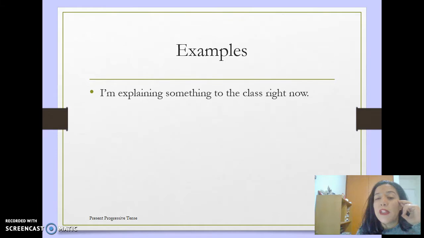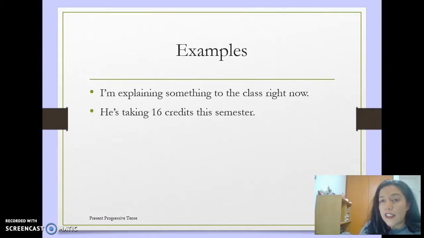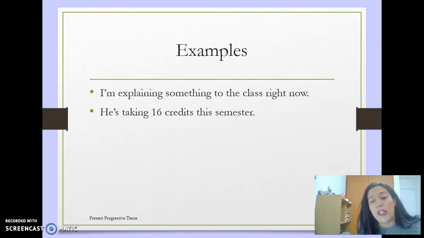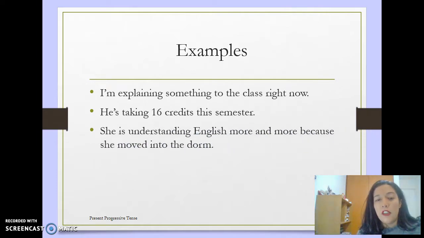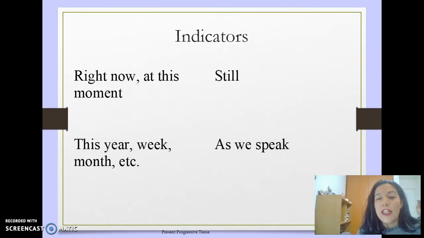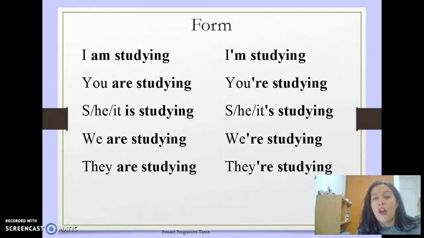Example, I am explaining something to the class right now. He's taking 16 credits this semester. She's understanding English more and more because she moved into the dorm. Indicators: right now, at this moment, still, as we speak, this year, week, month, etc. Form.